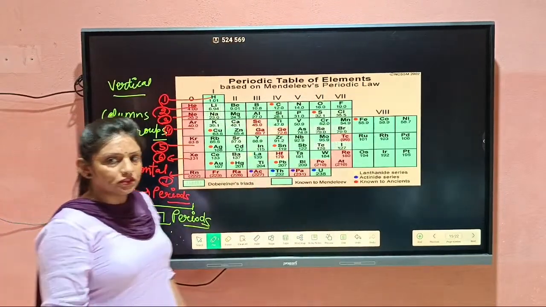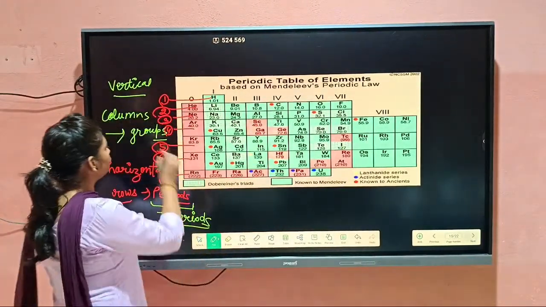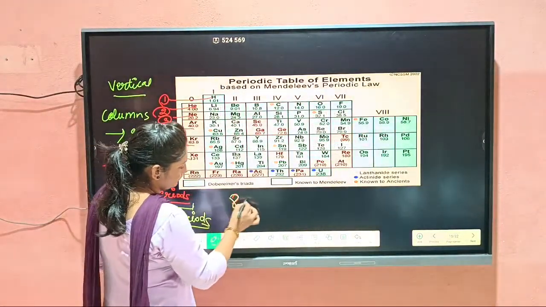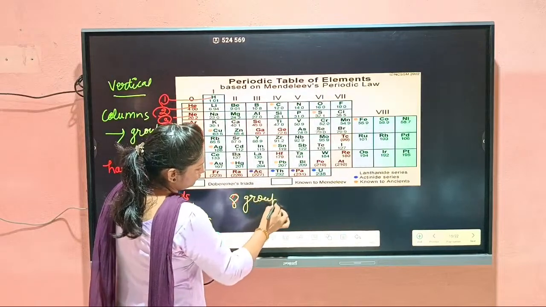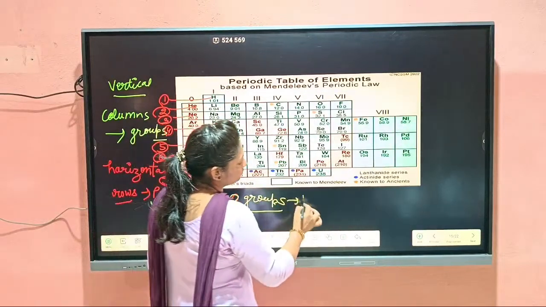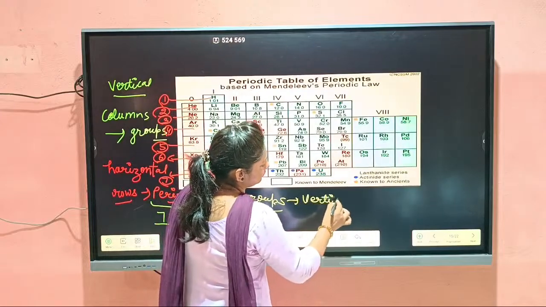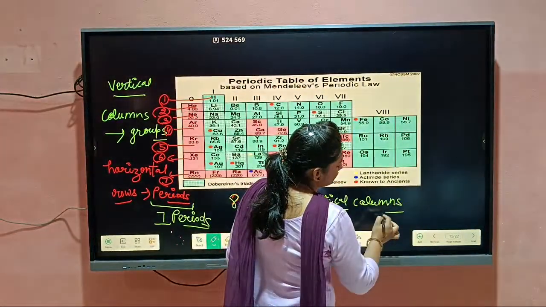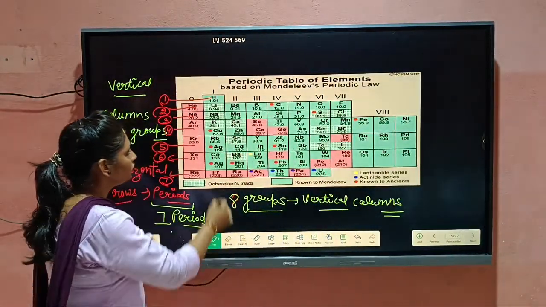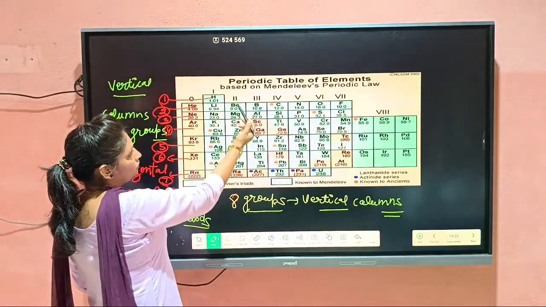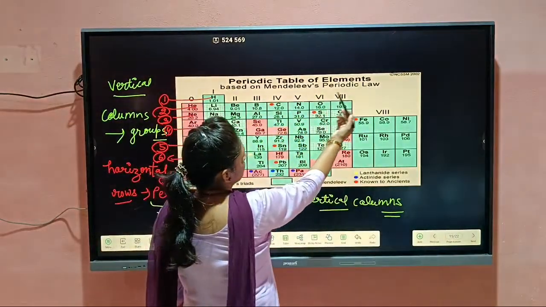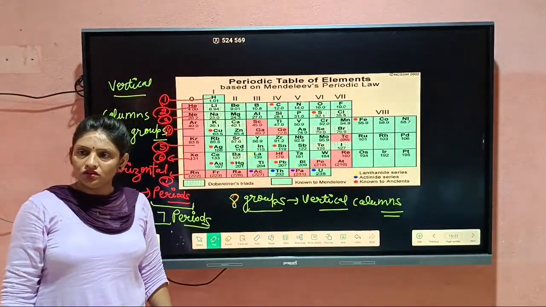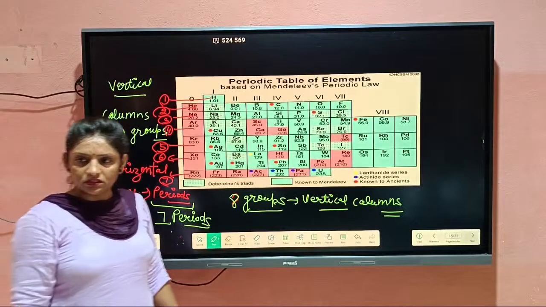And how many groups were there? There were 8 groups. Means how many vertical columns? Vertical columns are known as the groups. So there were a total of 8: 1, 2, 3, 4, 5, 6, 7, 8. Clear or not? Any doubt in this? Okay.